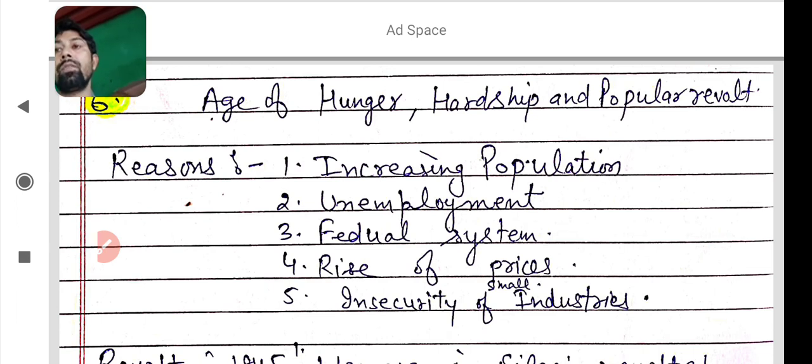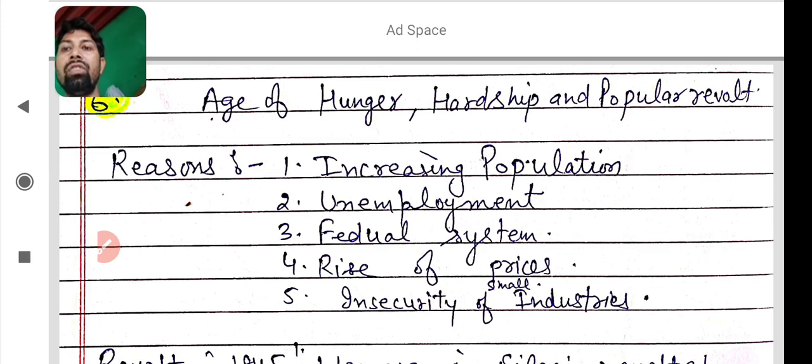And the next and last major point of today is the age of hunger, hardship, and popular revolt in Europe. So why were there hunger, hardship, and popular revolt in Europe at that time? Reasons. Increasing population was a reason of hunger, because as you know, land is limited and population was growing in Europe. So increasing population created a shortage of grain, and unemployment was also a reason of that hunger, hardship, and revolt.